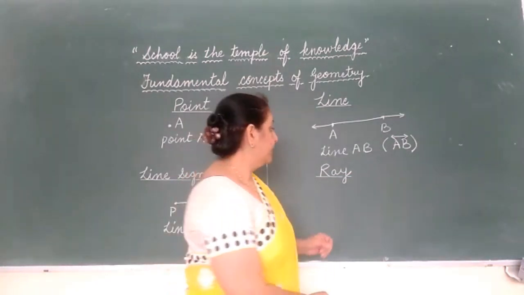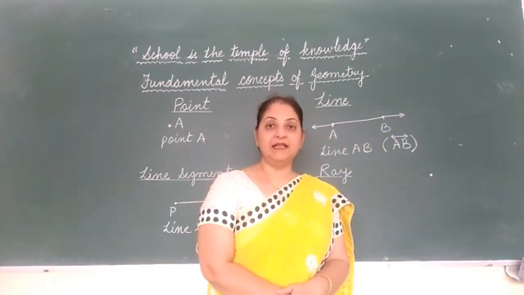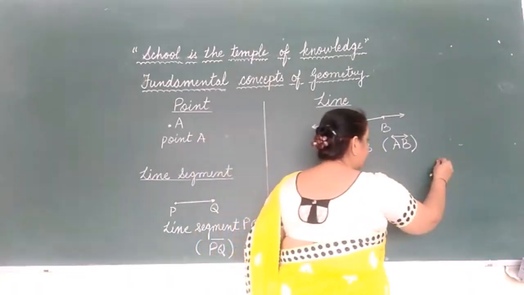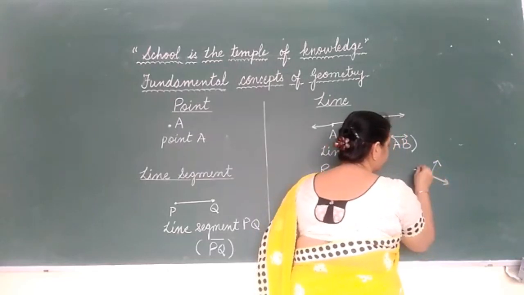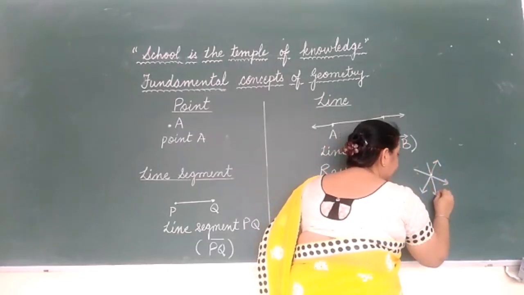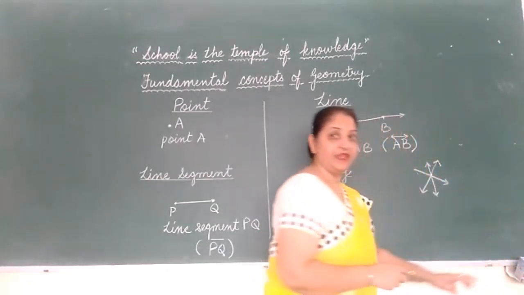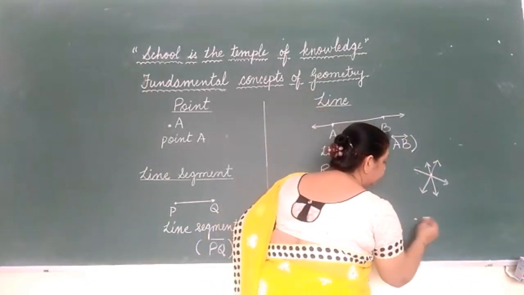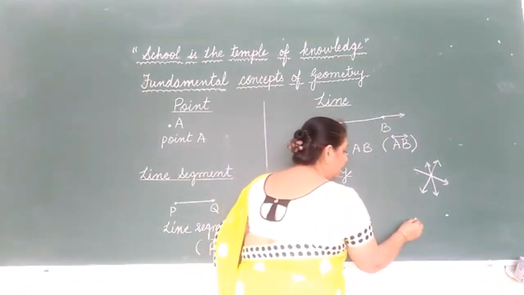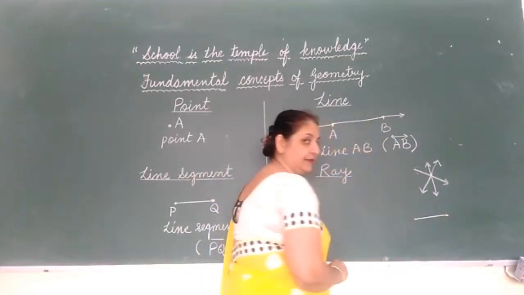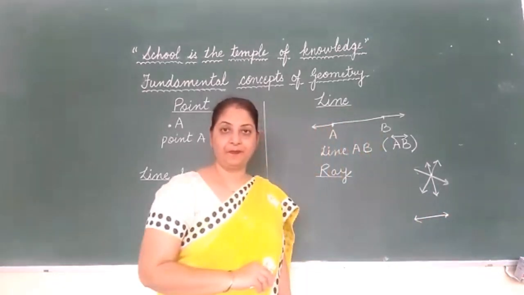Children, remember, with given 1 point, we can draw as many lines as we want. That means we can have infinite number of lines. But if 2 points are given, with joining 2 points, we can obtain only 1 line. See this way.